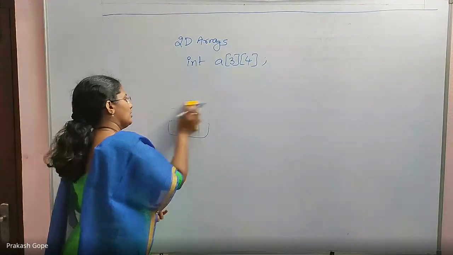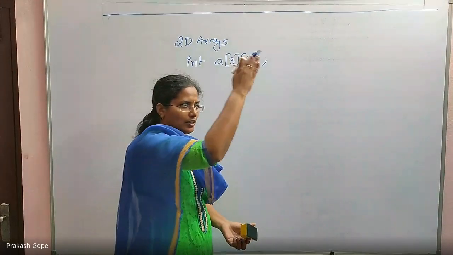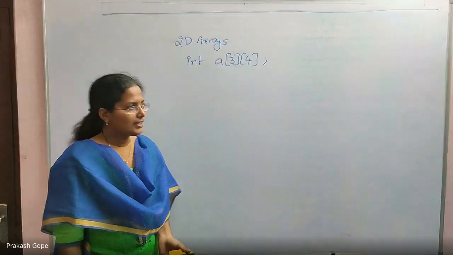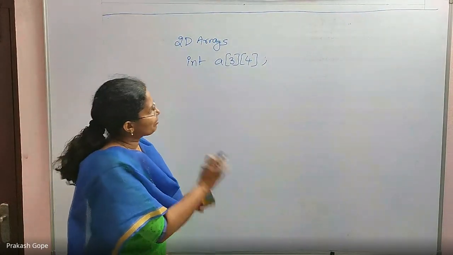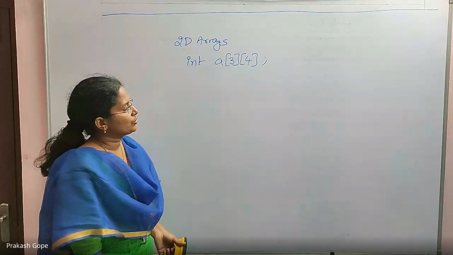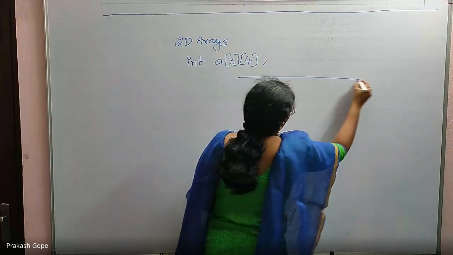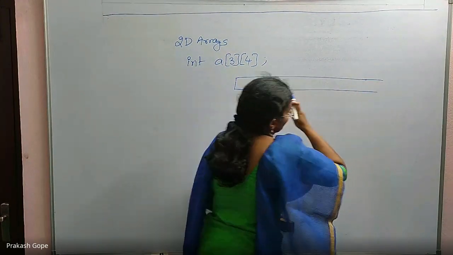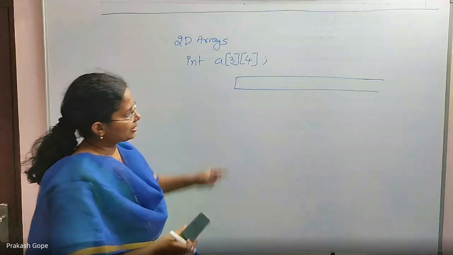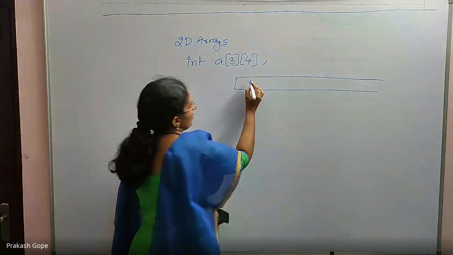Internally, there is no two-dimensional array. There is only one single dimensional memory. RAM is one single dimensional memory. So in that we want to implement a two-dimensional array. So when you declare like this, the memory allocation is just like this. It's a continuous block. So total 12 elements.